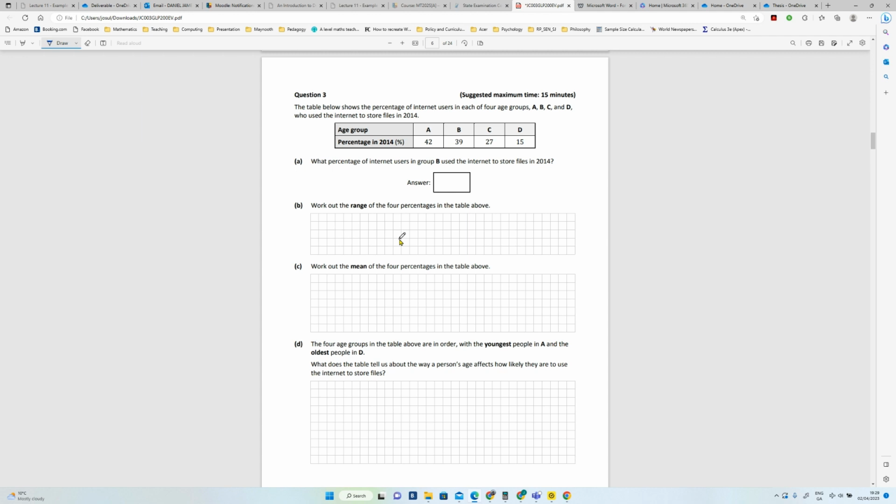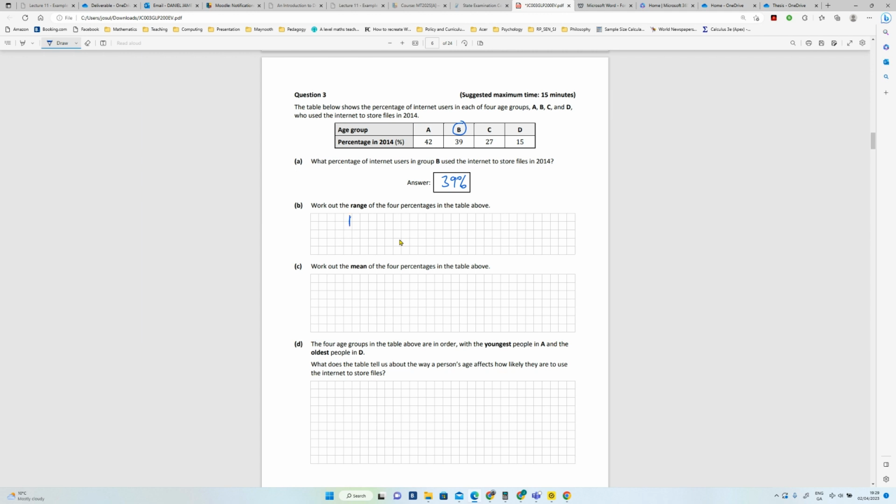What percentage of internet users in group B use the internet to store the files? So you simply read B, and it's 39% is the answer. Okay. Work out the range of the 4 percentages above.